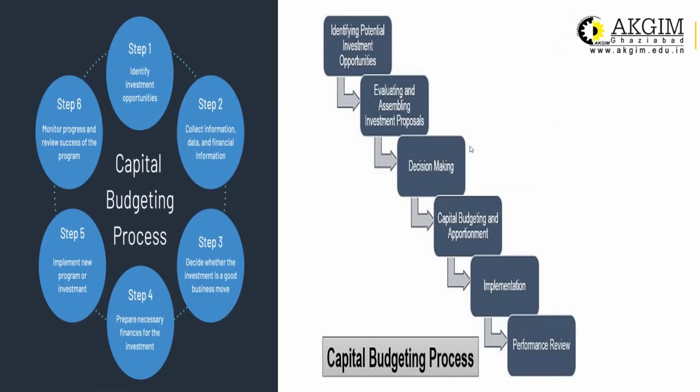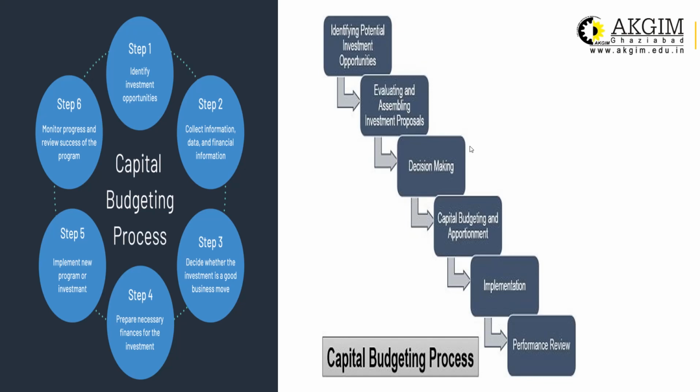Now, what is the process of capital budgeting? How to take decisions under capital budgeting? So there are 6 or 7 steps, right? You can easily see that these two are basically presentations. The difference is only in the presentation. Otherwise, the basic concept of the decision making is the same.